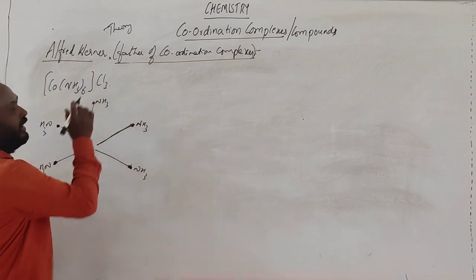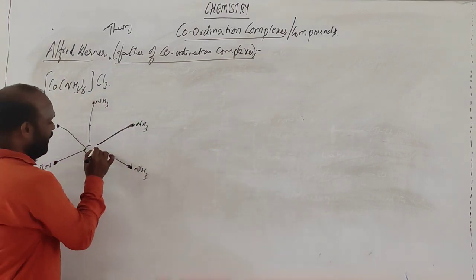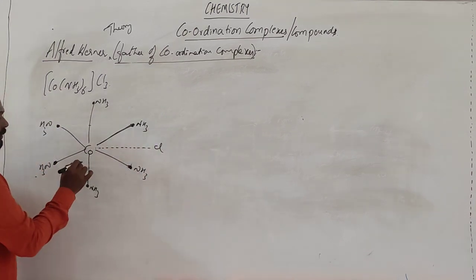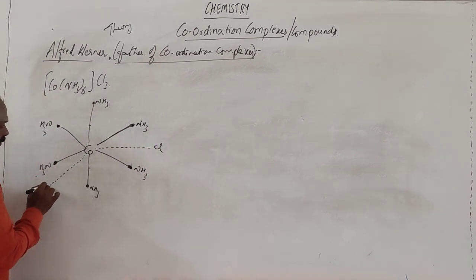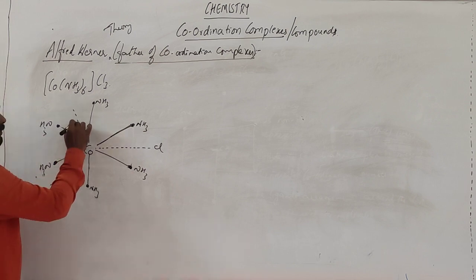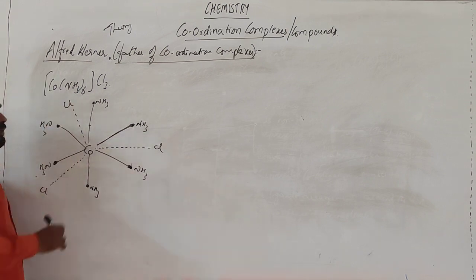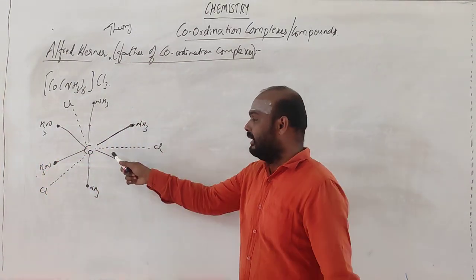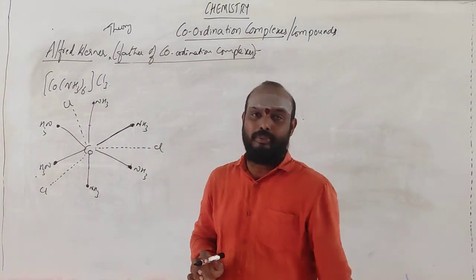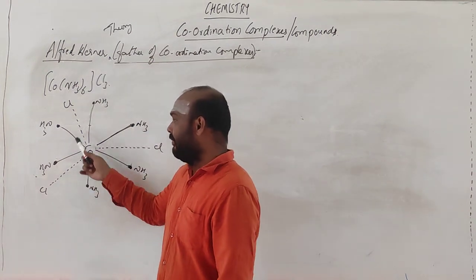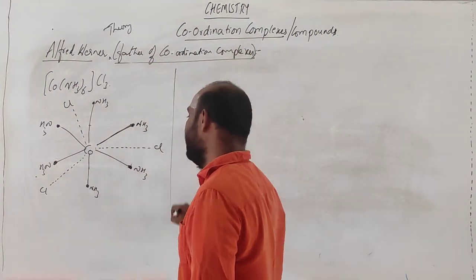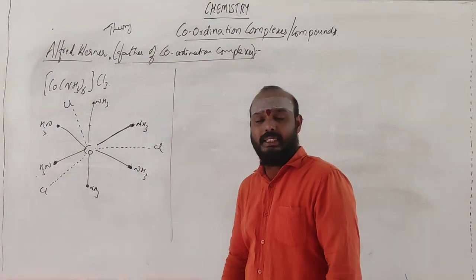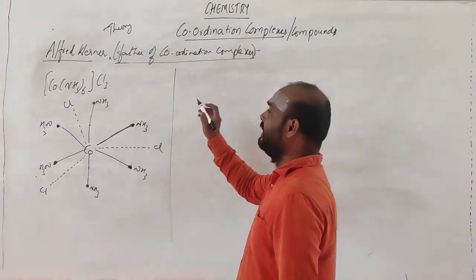And for chlorine, you can write it anywhere. There are three chlorines linked with dotted lines; we can easily remove them. So this is the structure of [Co(NH3)6]Cl3.